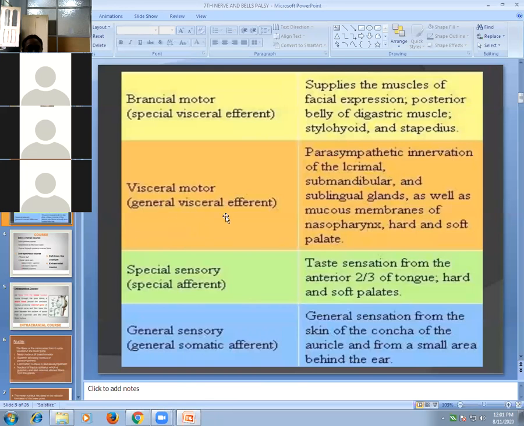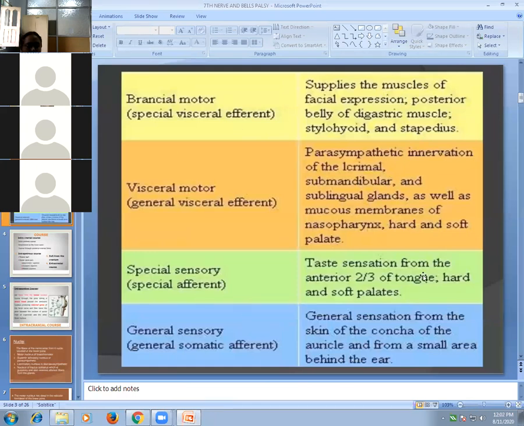Now, general visceral motor. So it supply parasympathetic innervation, that is secretomotor fibers to lacrimal glands, submandibular gland and sublingual glands, as well as mucous glands of nasopharynx and palate. So that is general visceral efferent. So parasympathetic supply, that is secretomotor fibers. Then muscles of second branchial arch.